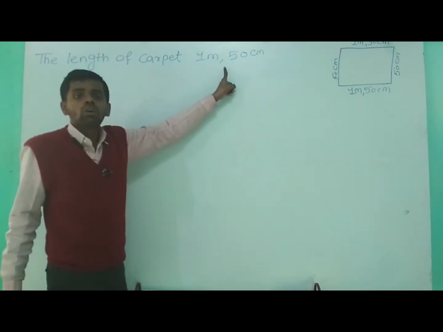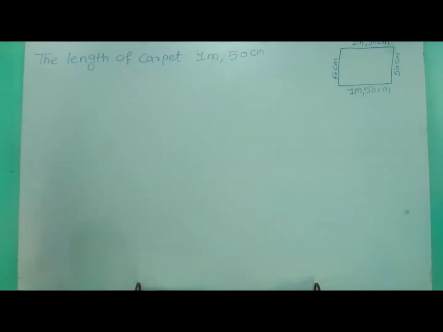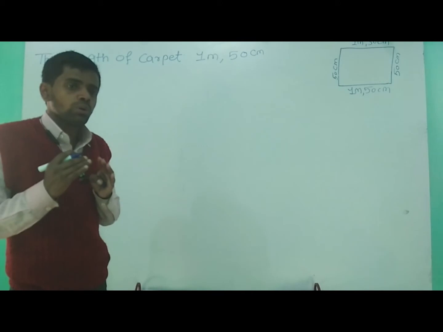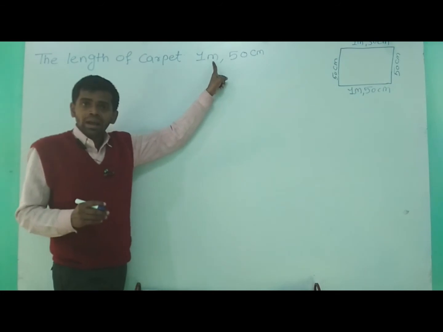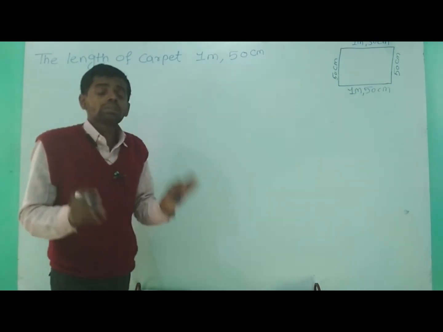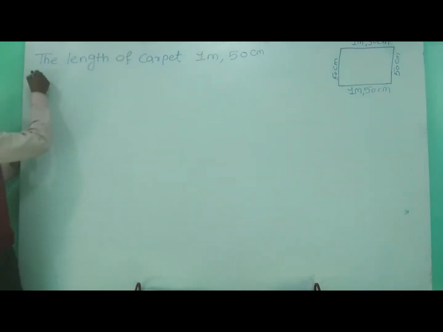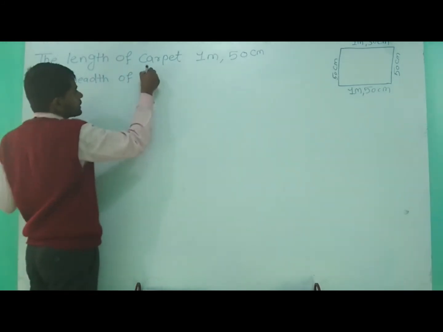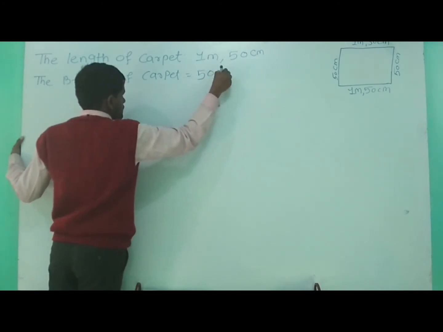तो हम लोग को यहाँ पर addition of length करना है, and the unit is different, ठीक है. So always remember that if you want to get the answers in measurement, we have to convert all the units in one. Okay, that means we need only single unit. That means you have to convert this meters into the centimeters or centimeter into the meter, then we will get the total length. Okay, so first of all, let's write down the breadth. Breadth of carpet is given, and that is a 50 centimeter.